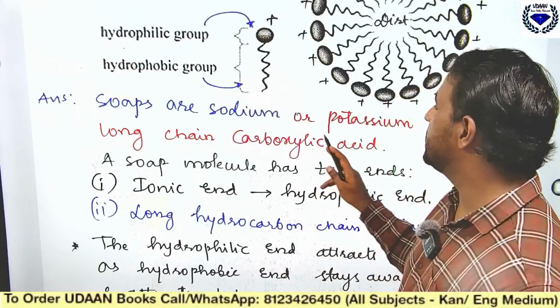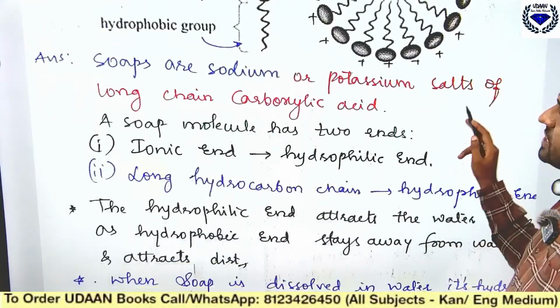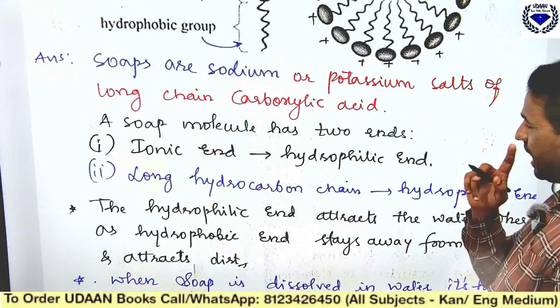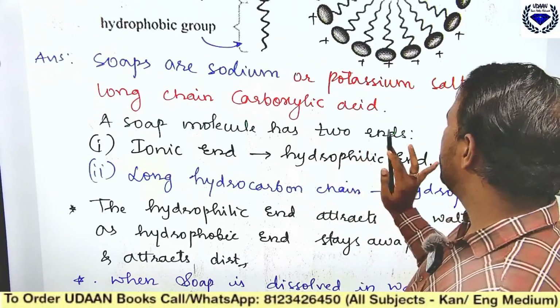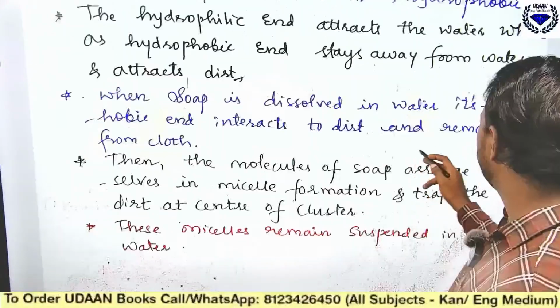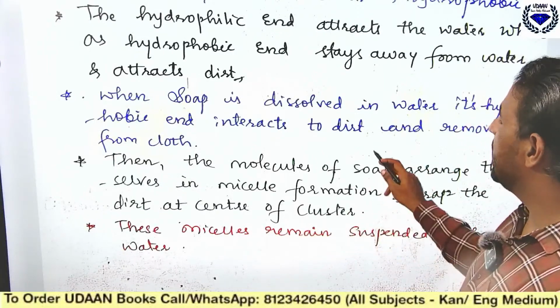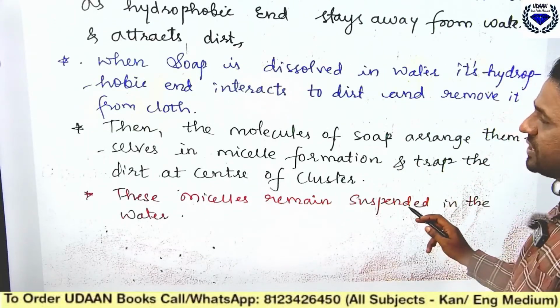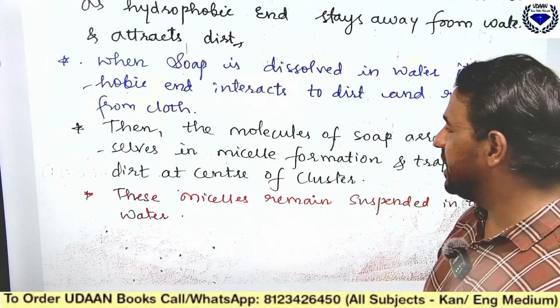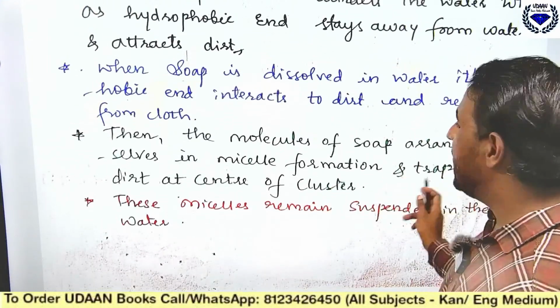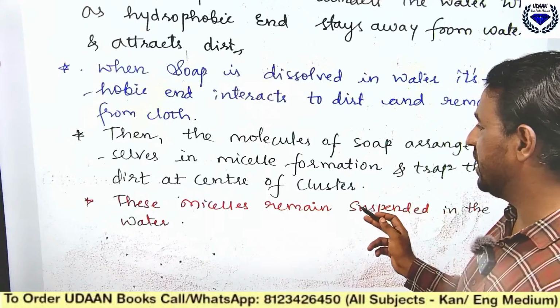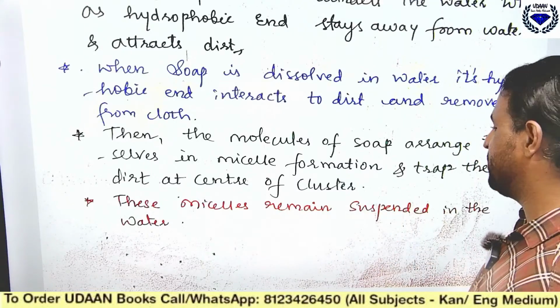Then see, soaps are sodium and potassium salts of long chain carboxylic acids. This is the definition. And to remove dirt from the cloth, the molecules of soap arrange themselves in a micelle. See the micelle formation, which traps the dirt at the center of the cluster. These micelles remain suspended in the water.